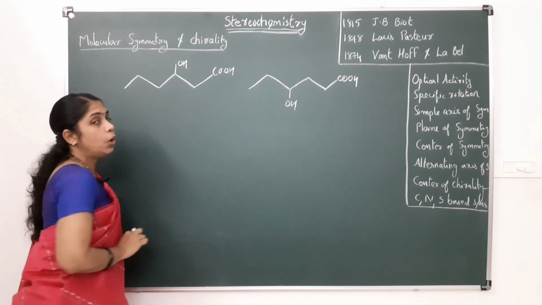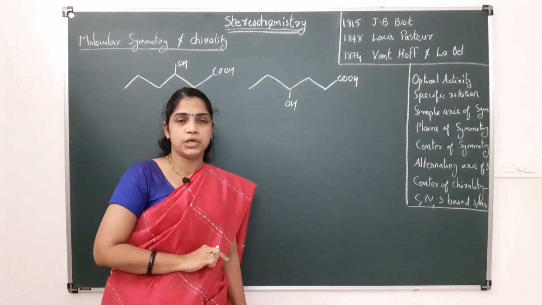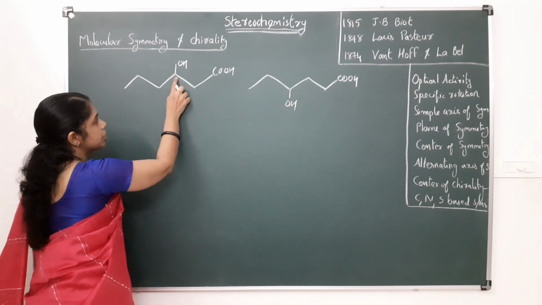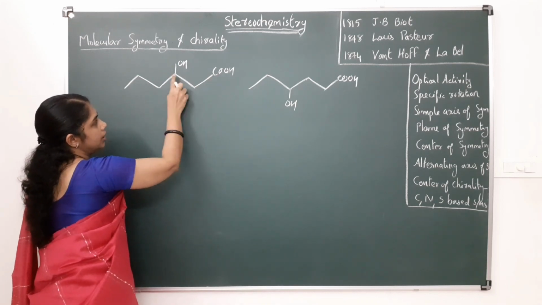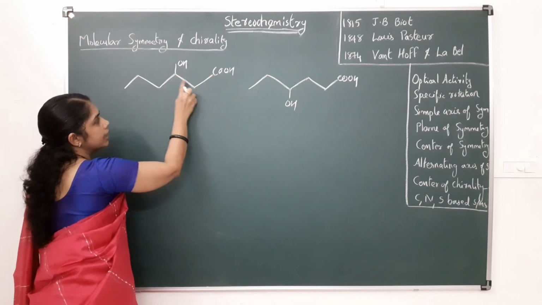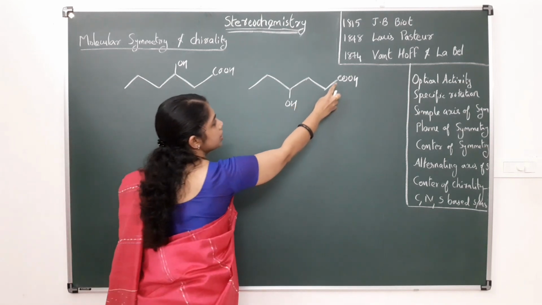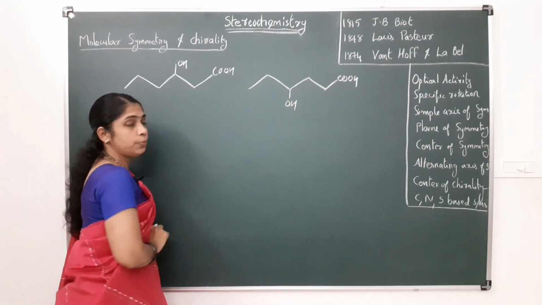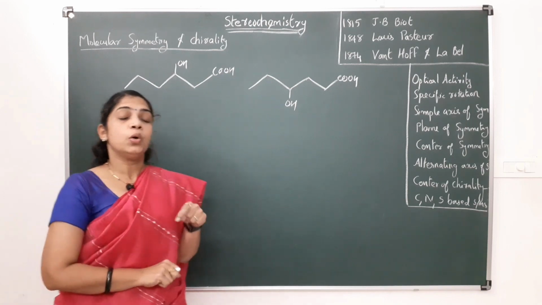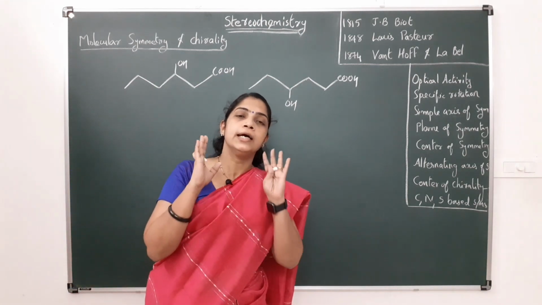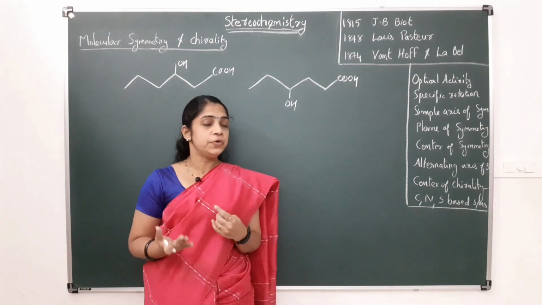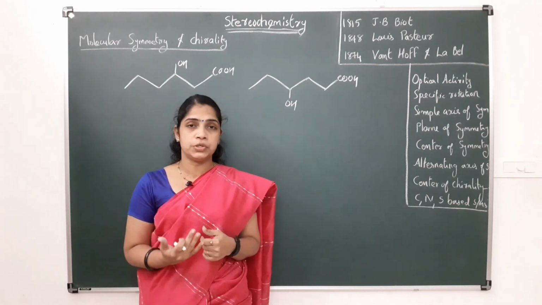These isomers are called constitutional isomers, because the OH is in the first, second, third position here, and in the 1, 2, 3, 4, fourth position there. They have the same constitution but their connectivity is different, so they are called constitutional isomers.